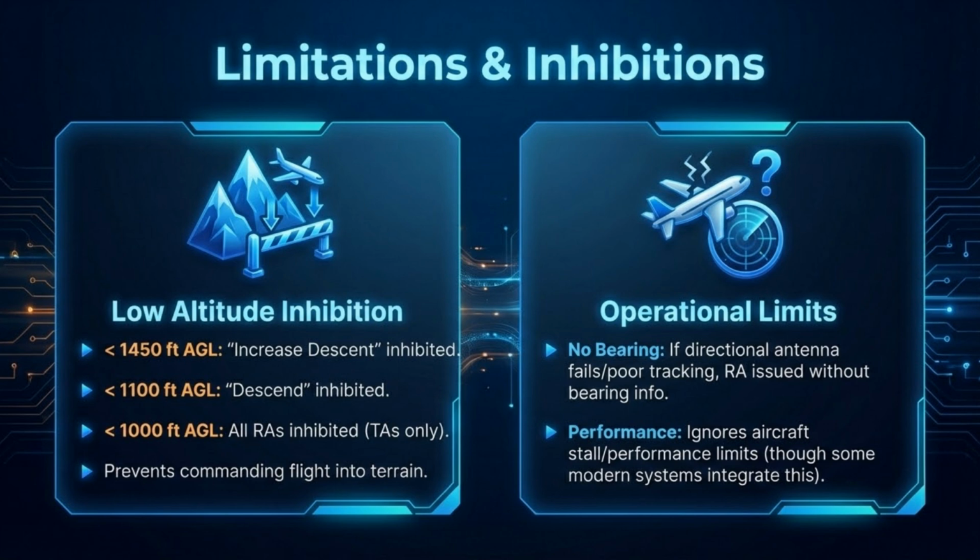TCAS has limitations and inhibitions. Low altitude inhibition prevents commanding flight into terrain, with specific altitude cutoffs for descent commands. Operational limits include scenarios where no bearing information is available due to failures, and the system ignoring aircraft stall limits.